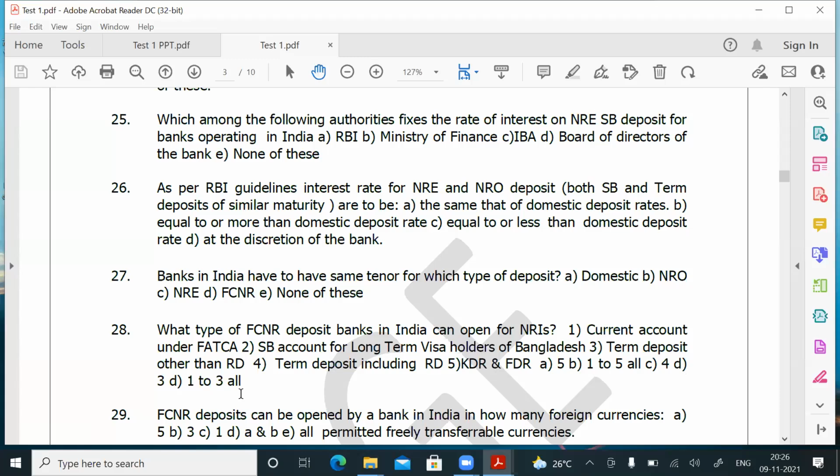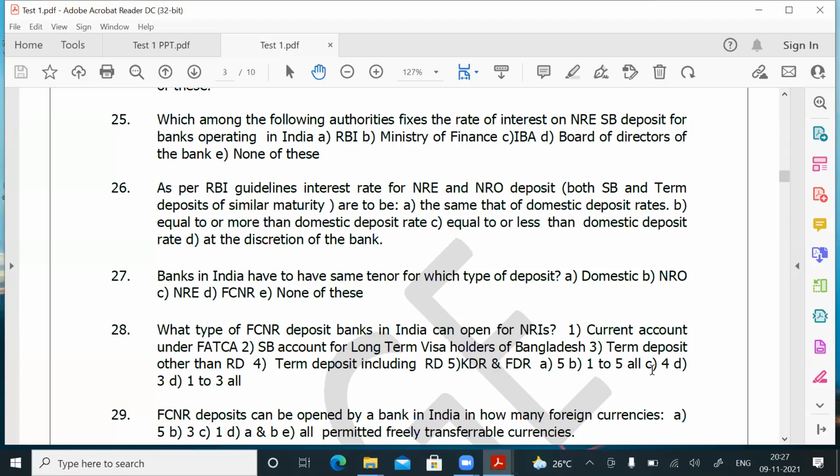What type of term deposits can banks open under FCNR? In Canara Bank, what type of deposits are you opening for FCNR? You are opening fixed deposit, Commodity deposit, and RD. The question is not for Canara Bank. Canara Bank names only Commodity deposit and fixed deposit, so the name will vary from bank to bank. So generally, what type of deposits can banks in India open under FCNR? Term deposits including RD.